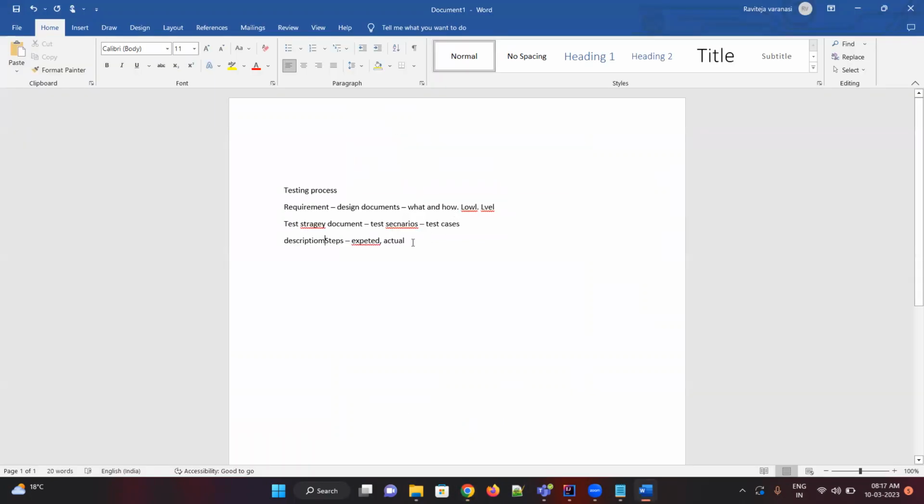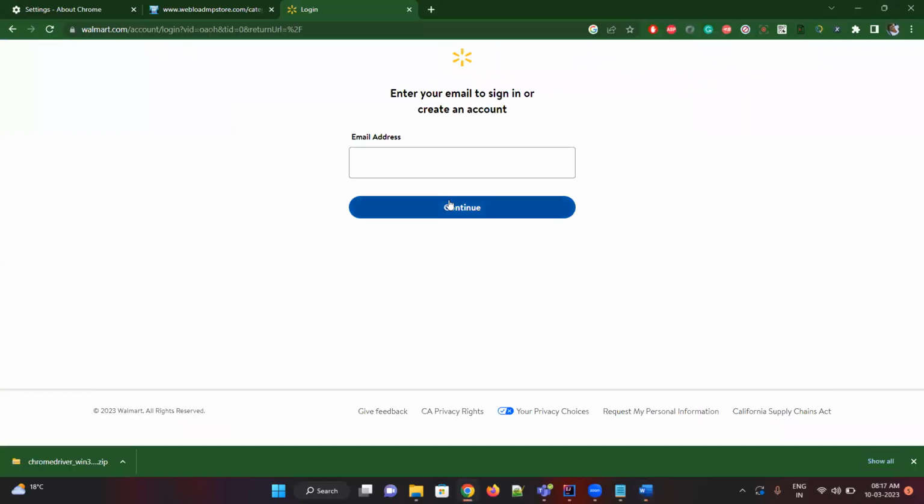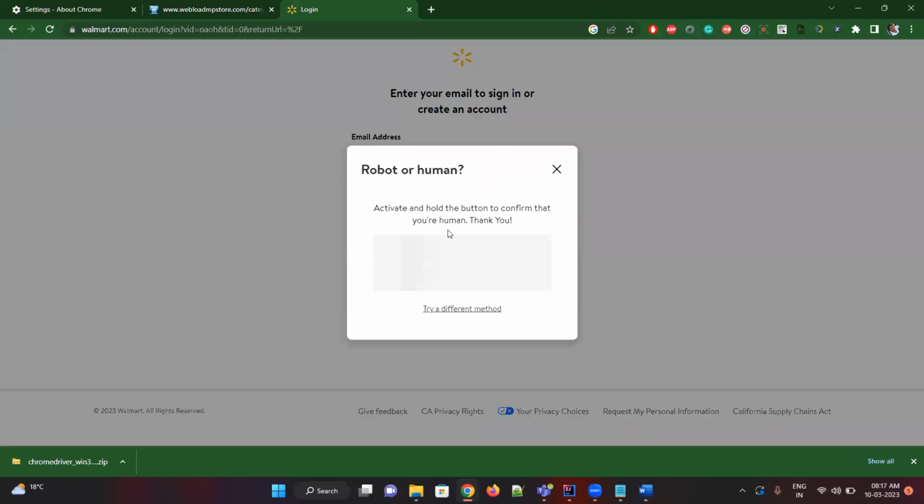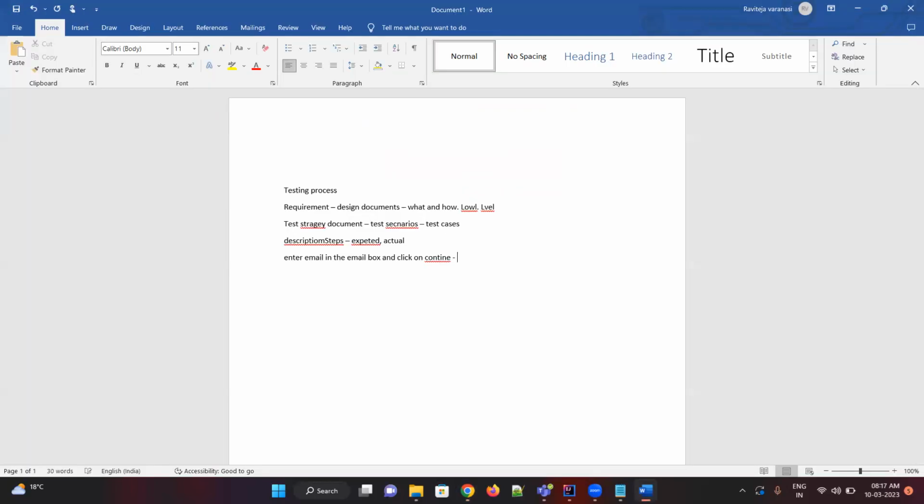We'll write steps like that. Now what is the expected output? If you click on continue and give the value, my expected output is that it should display the robot or human page. This is what we'll write as expected.